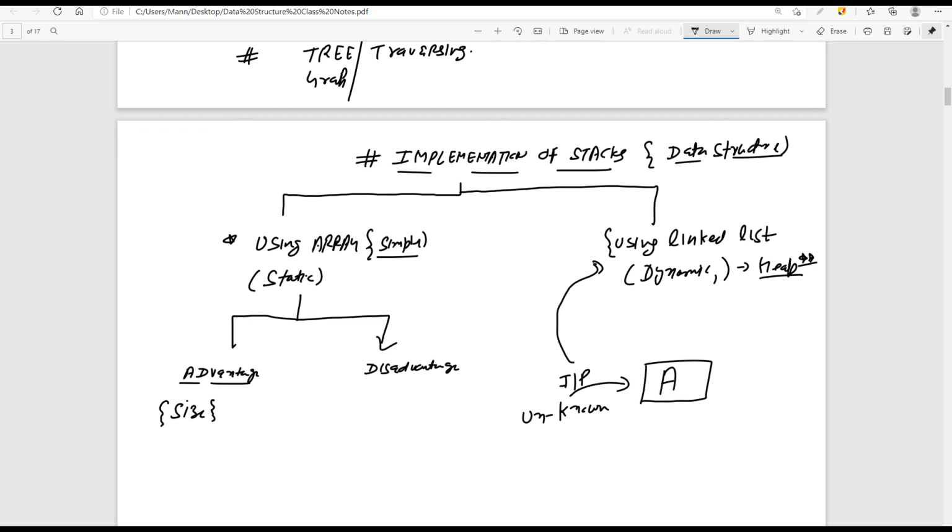We have studied the list as an ADT. If we are going to implement this list concept using the linked list, then yes.